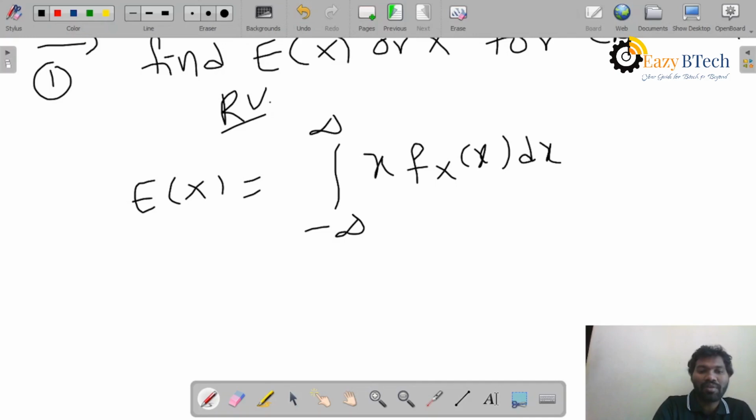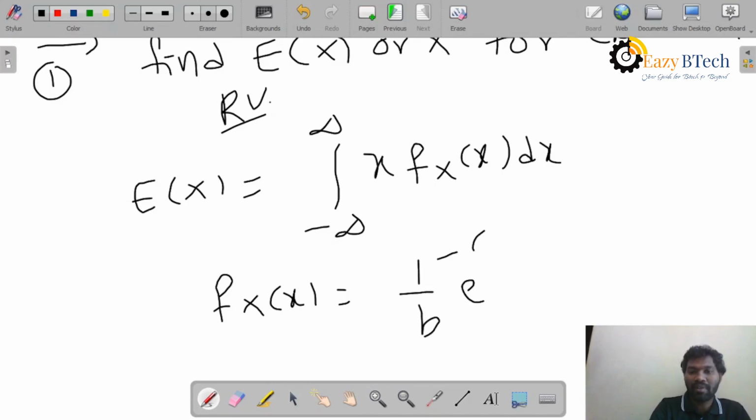The density function of the exponential random variable is given by 1 by b into e power minus of x minus a by b, for x greater than or equal to a.